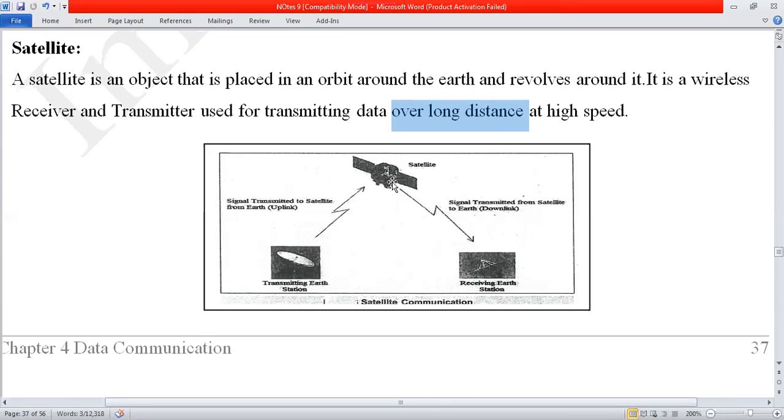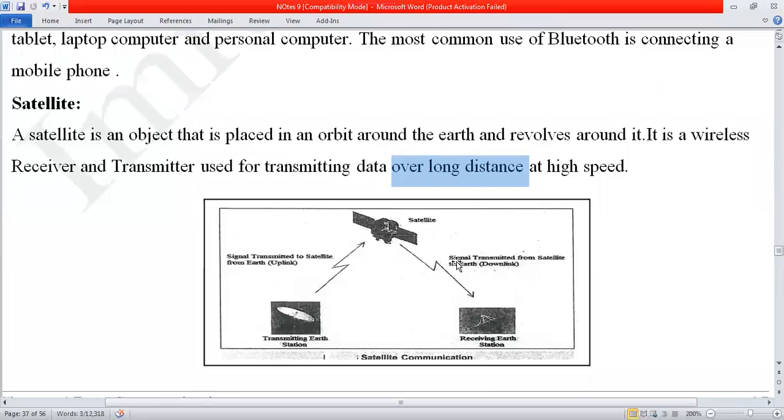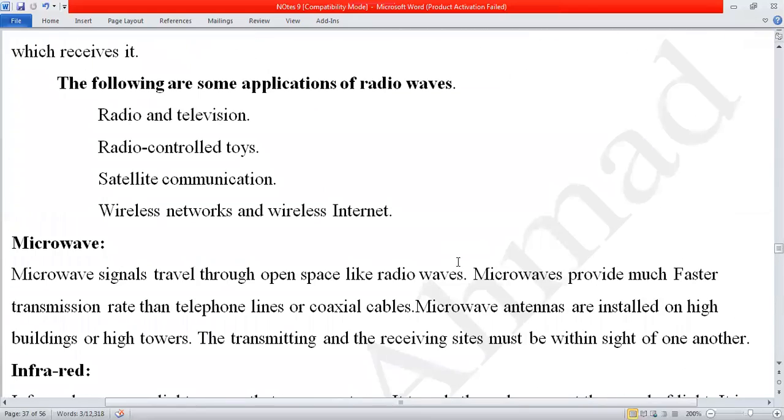So it will retransmit the signals to the dish antenna, and at our television, with the help of a coaxial cable from the dish antenna to our television, we will watch the channel. So this is our topic of unguided media.